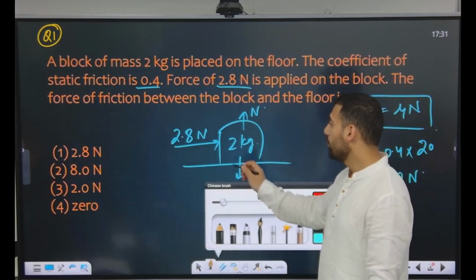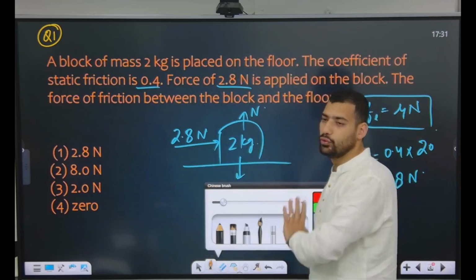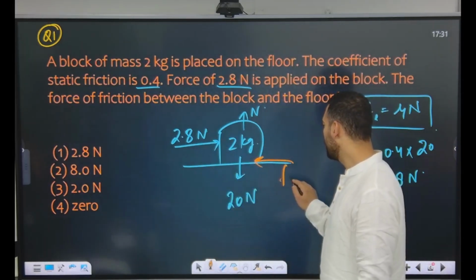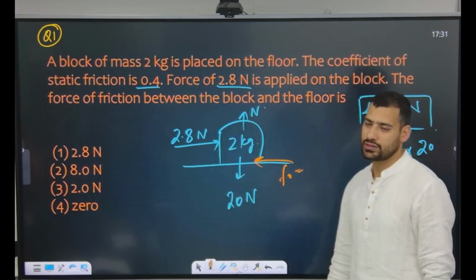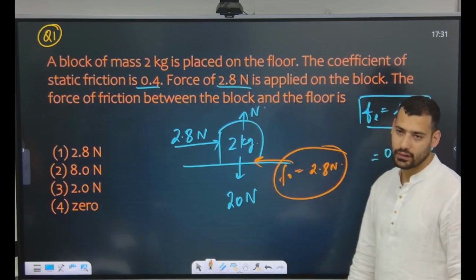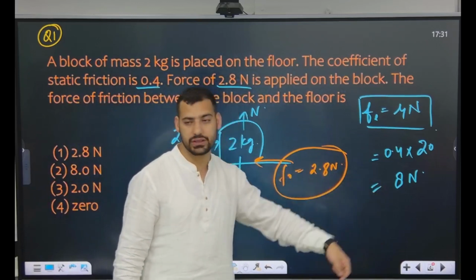So remember, when the applied force is less than the limiting friction, the body will not move, and the friction which will operate in this system will be equal to the applied force, and that is 2.8 newtons. Is it clear? Yes or no? This is the maximum friction.